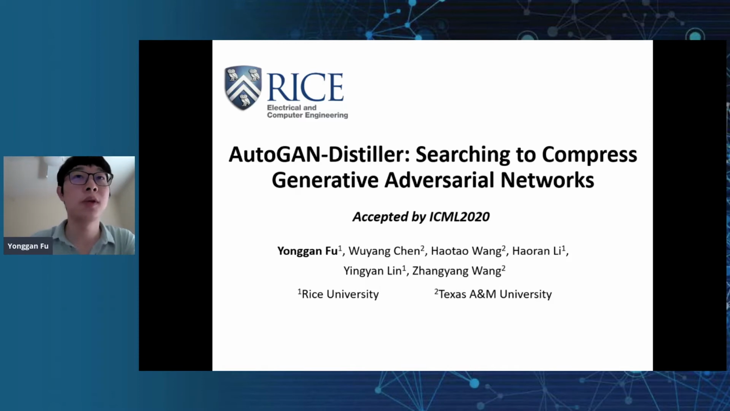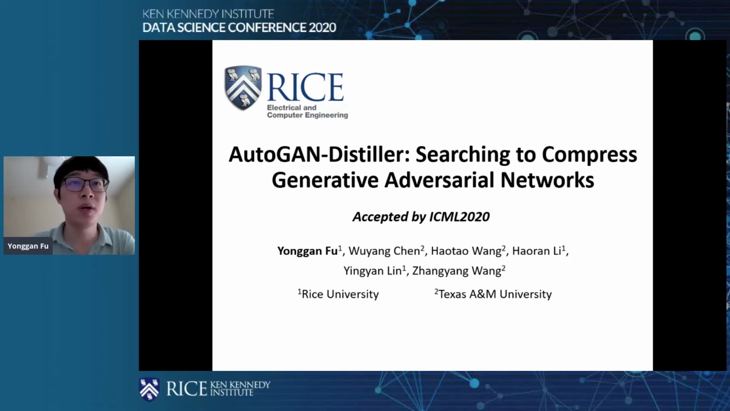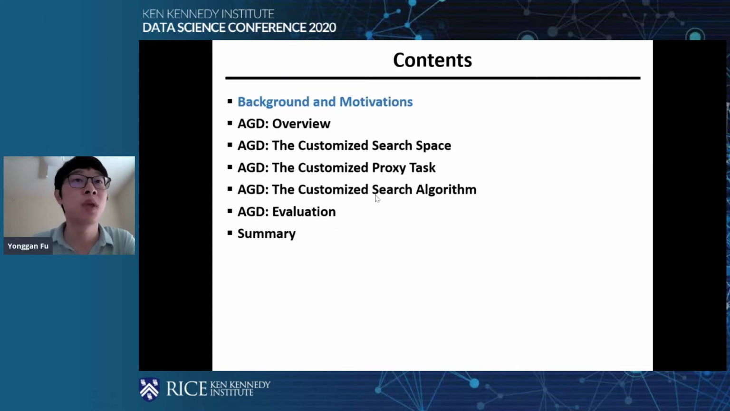Okay, thank you. So hello everyone, this is Yonggan Fu from Rice ECE department, and I'm currently a PhD student directed by Professor Yingyan Lin. So today I will share our work accepted by ICML 2020. It's AutoGAN-Distiller, searching to compress generative adversarial networks, also known as GANs. We are the first work to try to apply AutoML to compress GANs, and we are also among the first efforts to apply NAS to GANs.